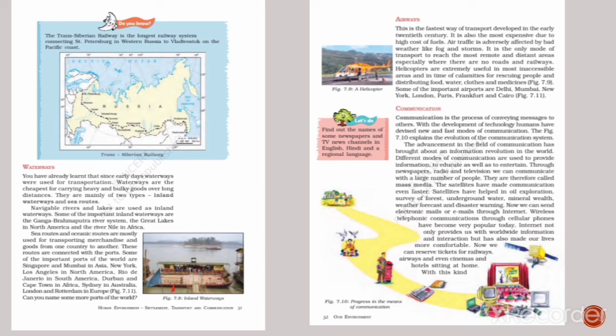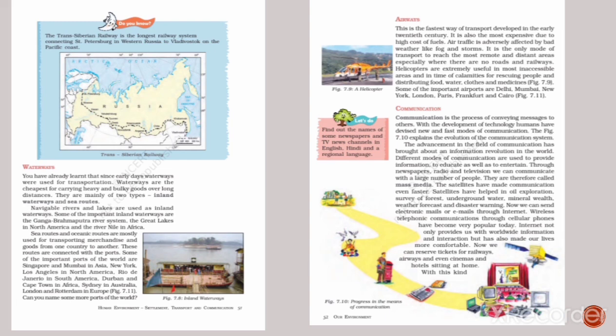Next, communication. Communication is the process of conveying messages to others. With the development of technology, humans have devised new and fast modes of communication. Different modes of communication are used to provide information, to educate, as well as to entertain. Through newspapers, radio, and television, we can communicate with a large number of people. They are therefore called mass media.